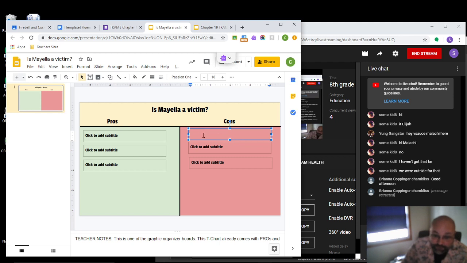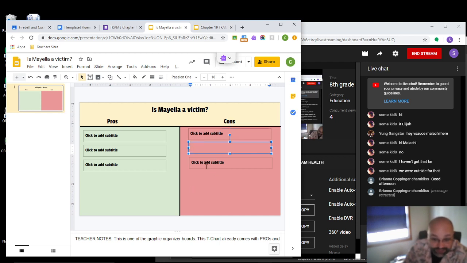And then for the cons, well, she's lying to get Tom convicted. She is using Tom to alleviate her own shame because she was caught trying to kiss him by her father. So she's blaming him for raping her, right? So she's blaming Tom for something she did or tried to do with him. So you could list that type of thing for the cons.